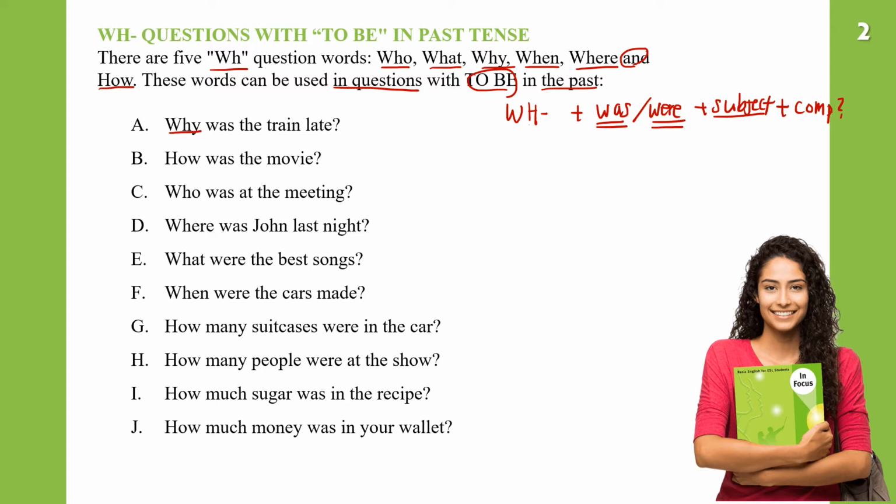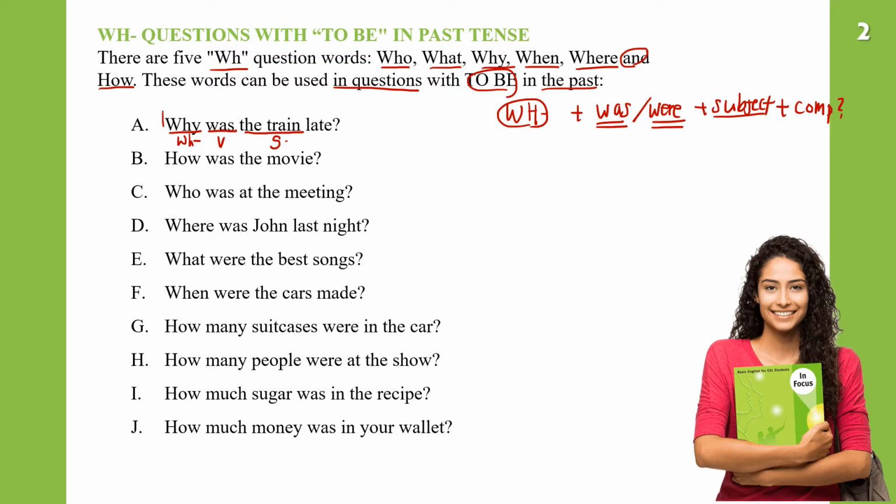Why? We have a WH word and then be verb. We use was here because the train is singular. So this is the subject, verb, and then question word. Why was the train late?